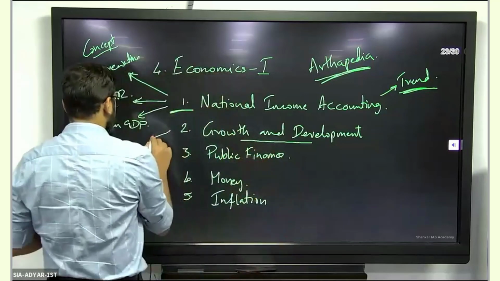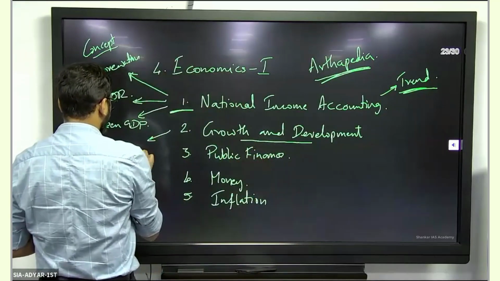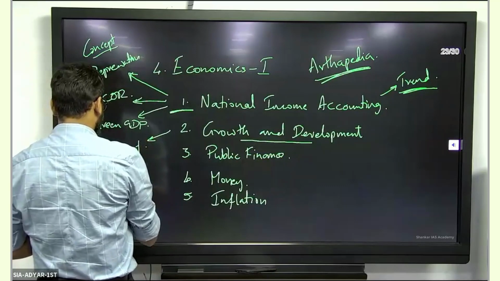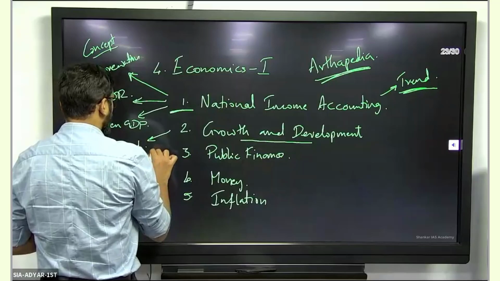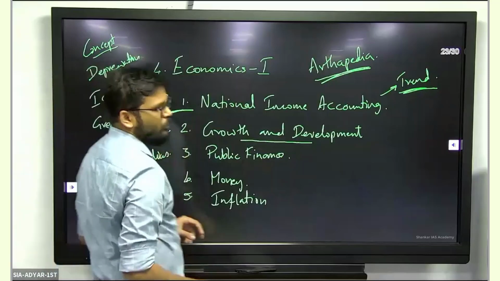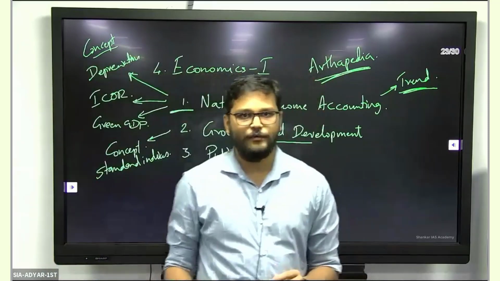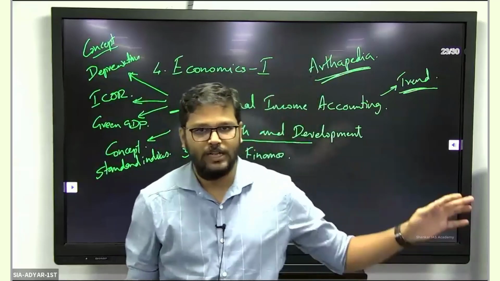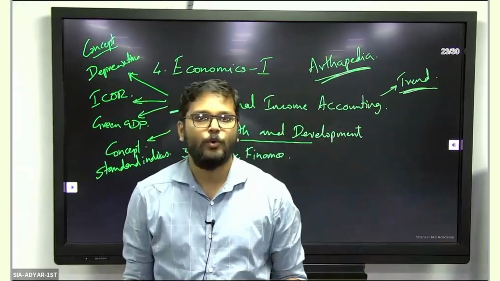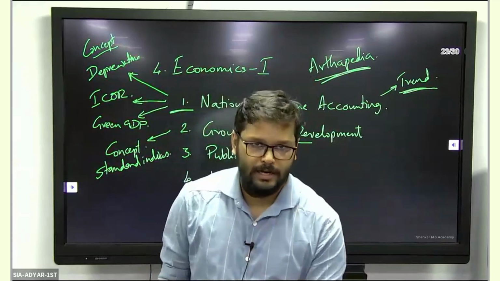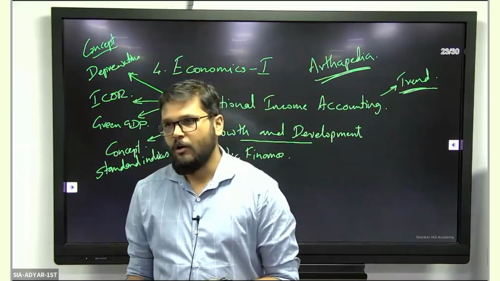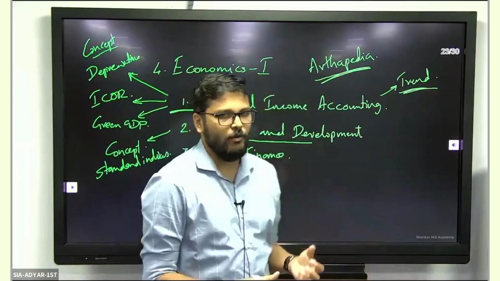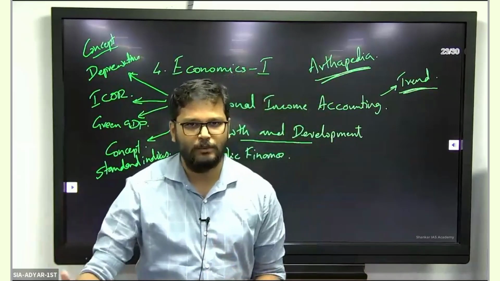So there could be some concept-based questions from the book based on standard indices, but predominantly the questions in growth and development are going to be based on current affairs, reports which have made the news in the recent past. Over the last year or so, whatever report has made news, the Global Hunger Index has made news, or the Ease of Doing Business Index, which doesn't quite come under the growth and development heading.